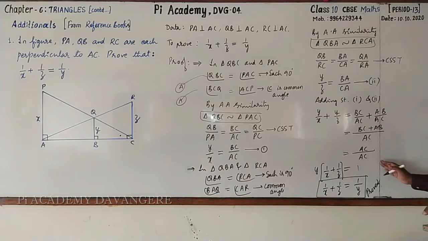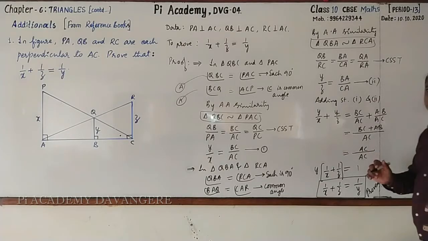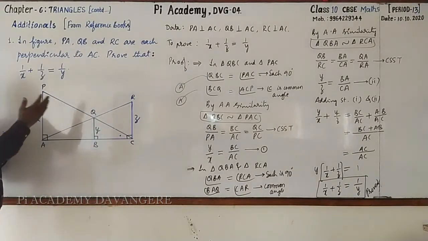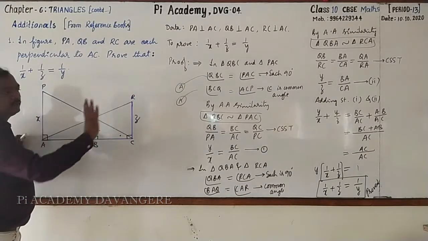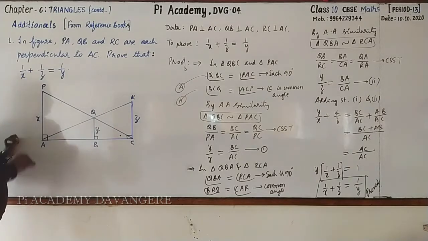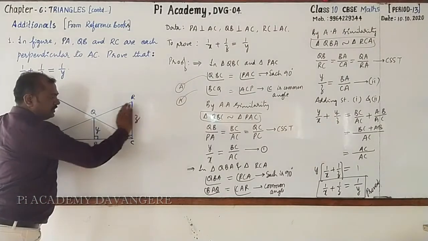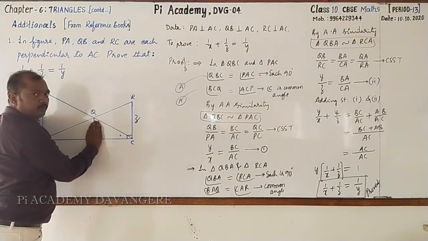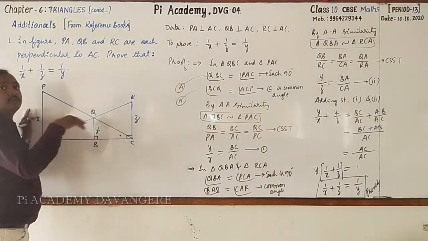Clear? Hope that you have understood this statement. Very simple. Take two pairs of triangles in two different ways, prove them similar, and you will get the statement. Another important thing to be noticed is, here is X, here is Z, here is Y: 1 by X plus 1 by Z equal to 1 by Y. This can also be changed.